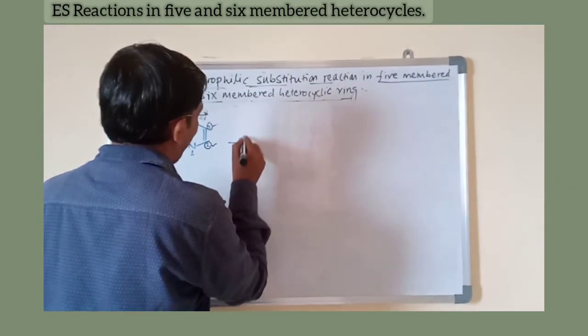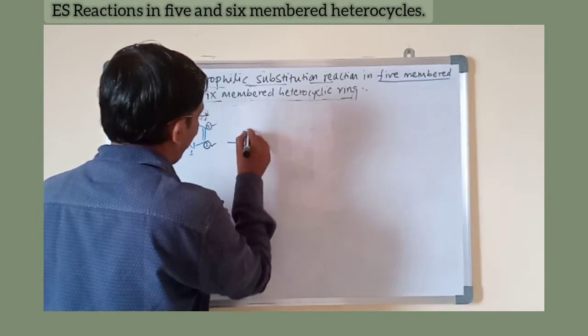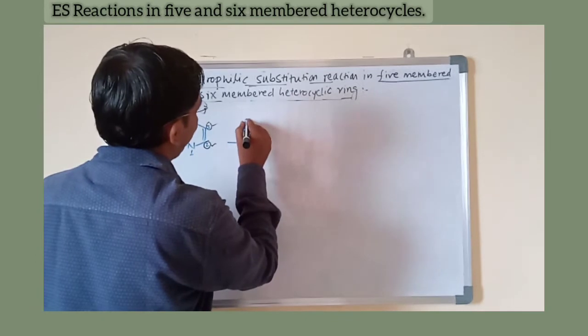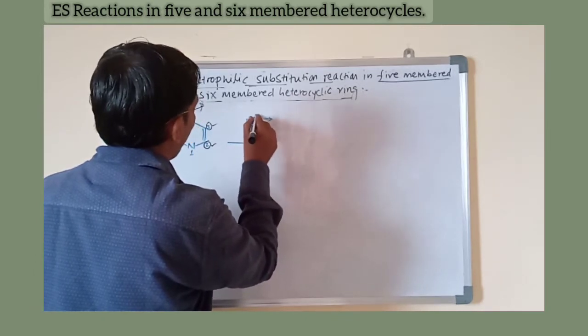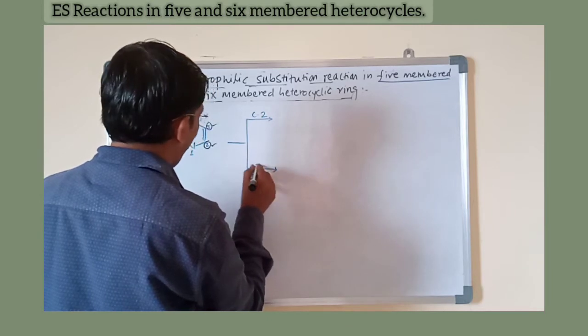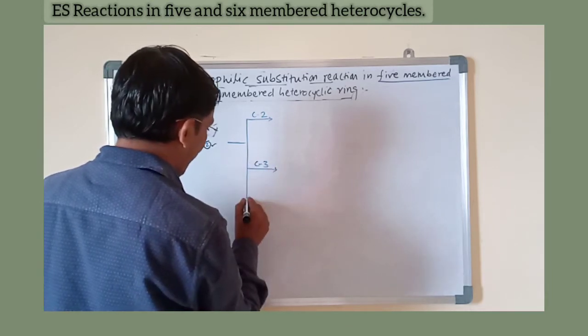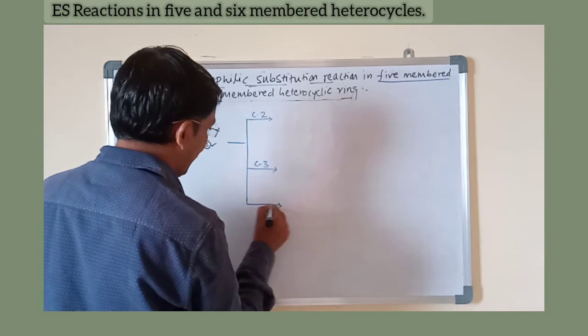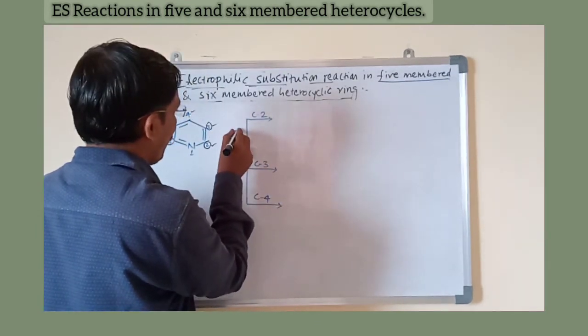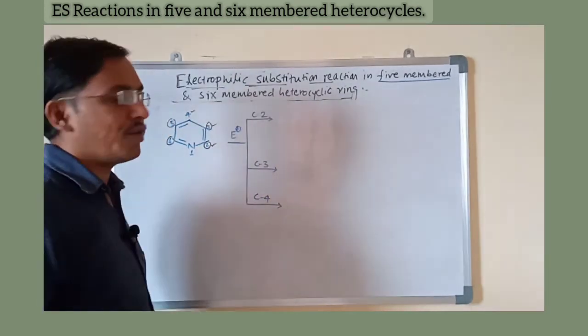Now we will check the favorable electrophilic substitution at C2, then C3 and finally C4, with an electrophile E plus.